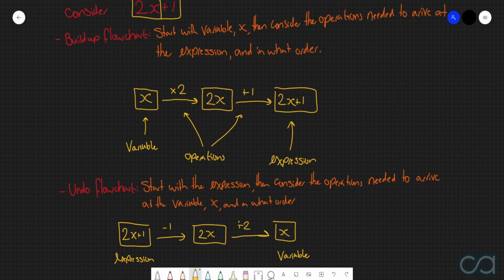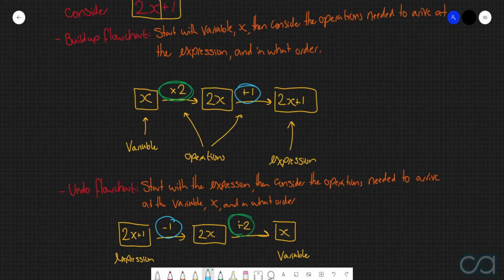Now, I want you to study the build up and the undo flowcharts very, very carefully, paying particular attention to these four operations, because hopefully you should notice some similarities going on. Specifically, we've got a times by 2 and a divide by 2. These, of course, are inverse operations. Similarly, we've got a plus 1 and a minus 1, which again are inverse operations.